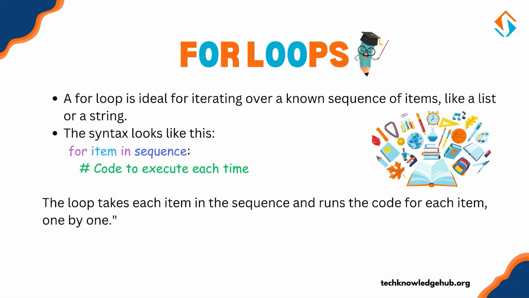Let's dive deeper into the for loop. A for loop is ideal for iterating over a known sequence of items like a list or a string. The syntax looks like this. for item in sequence: # code to execute each time. The loop takes each item in the sequence and runs the code for each item one by one.